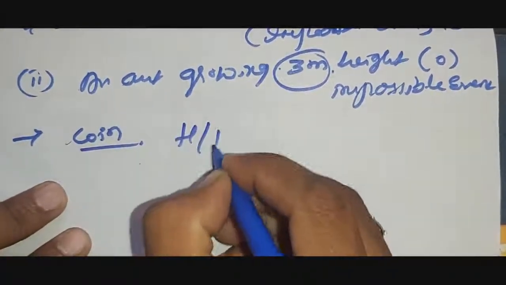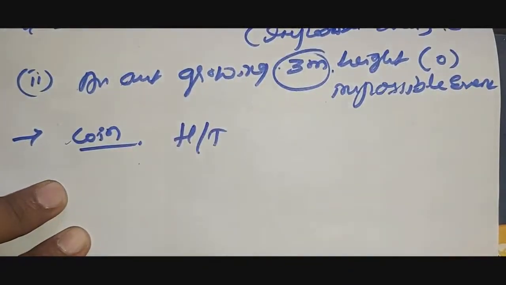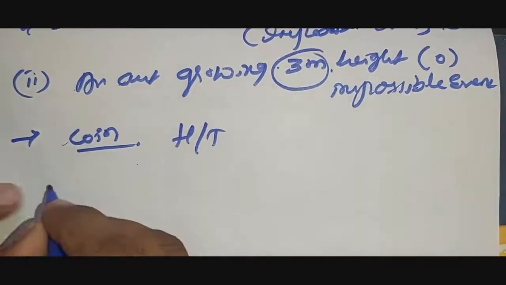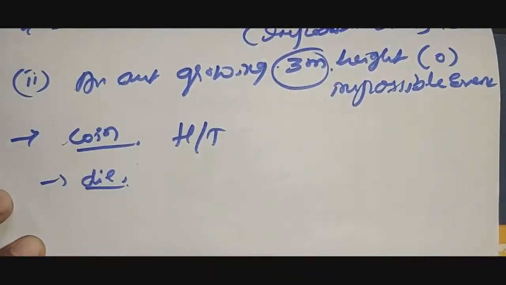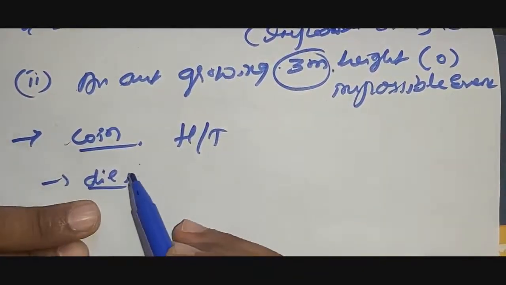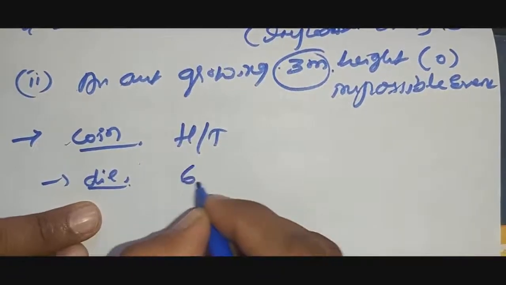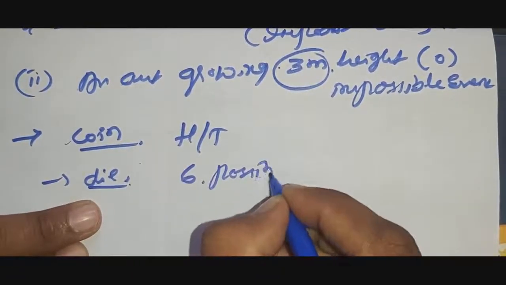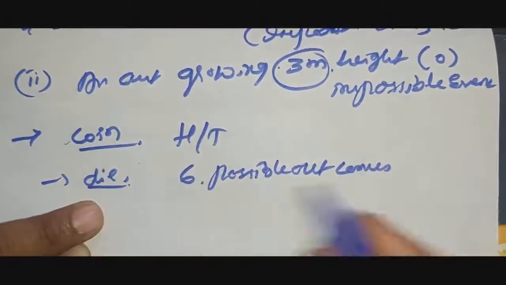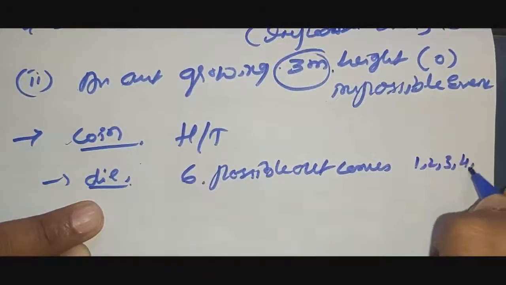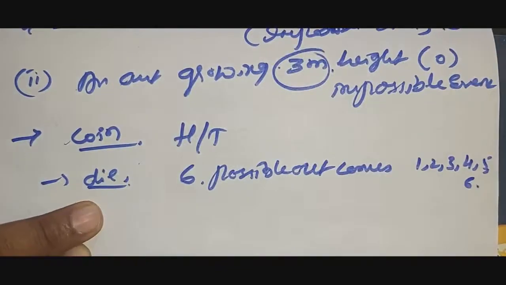Head or tail, right? And for a die, we have six possible outcomes, because a die has 1, 2, 3, 4, 5 and 6.